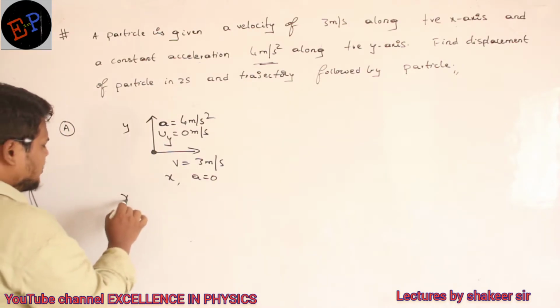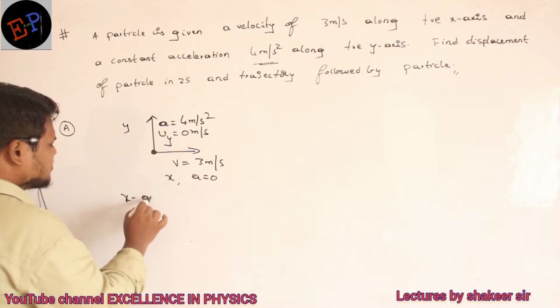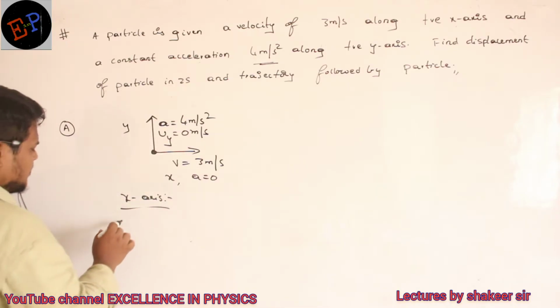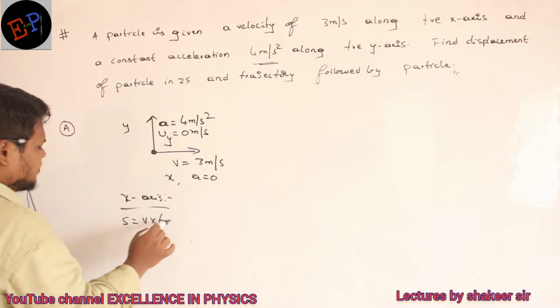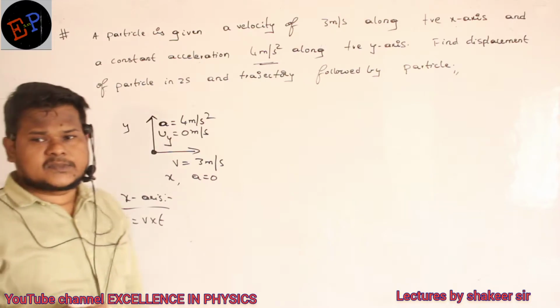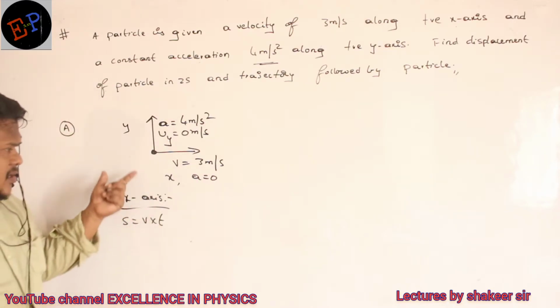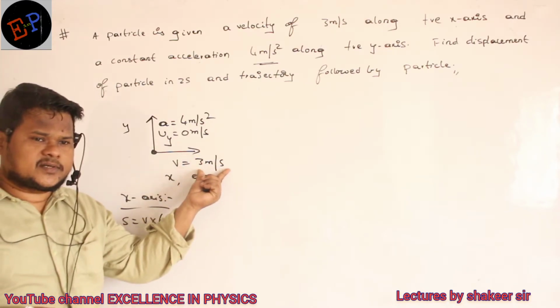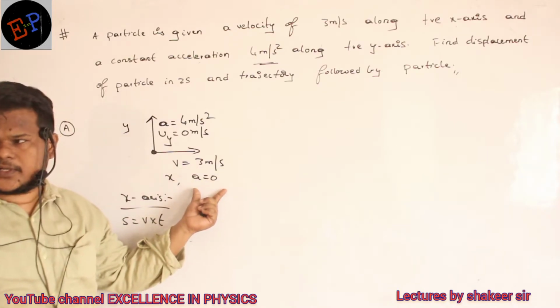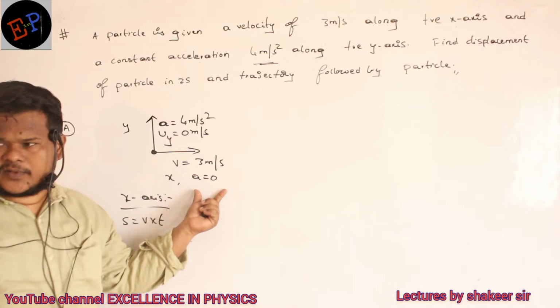So how can I calculate displacement along x-axis? Which equation can I use? Displacement is equal to velocity into time. Why am I using this relation? Velocity is a constant along x-axis. Acceleration is 0, so it is uniform motion.